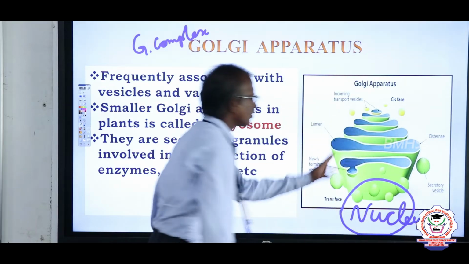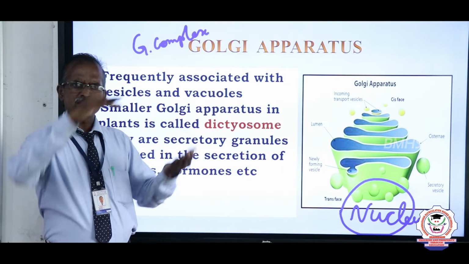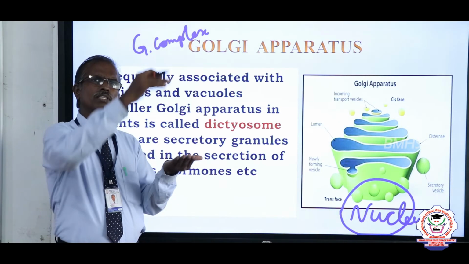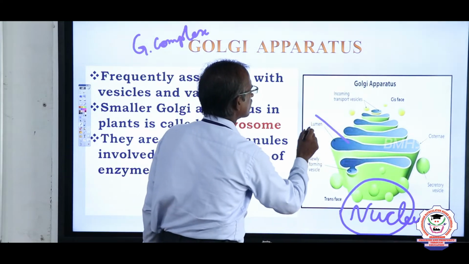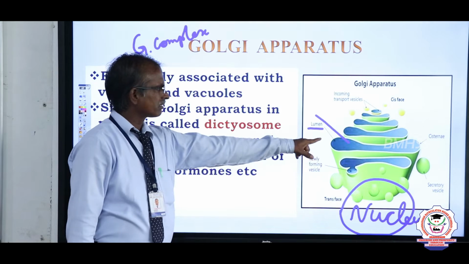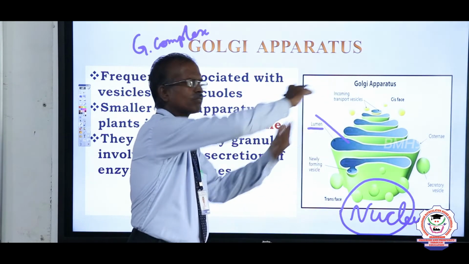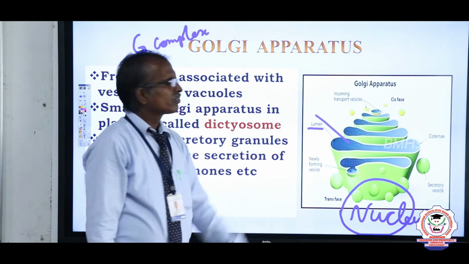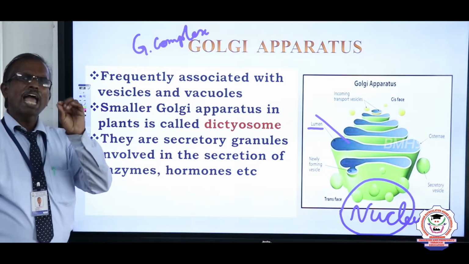Near the nucleus, they are a membranous stack. Stacks means arranged one over the other. A stack of tubular-like structures with a fluid-filled lumen, arranged one over the other. This structure is the Golgi complex. This was discovered by the scientist named Camillo Golgi.